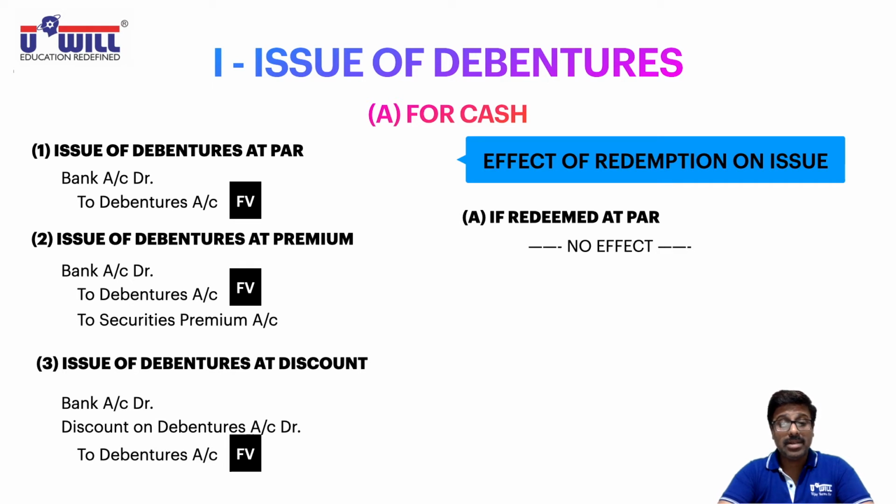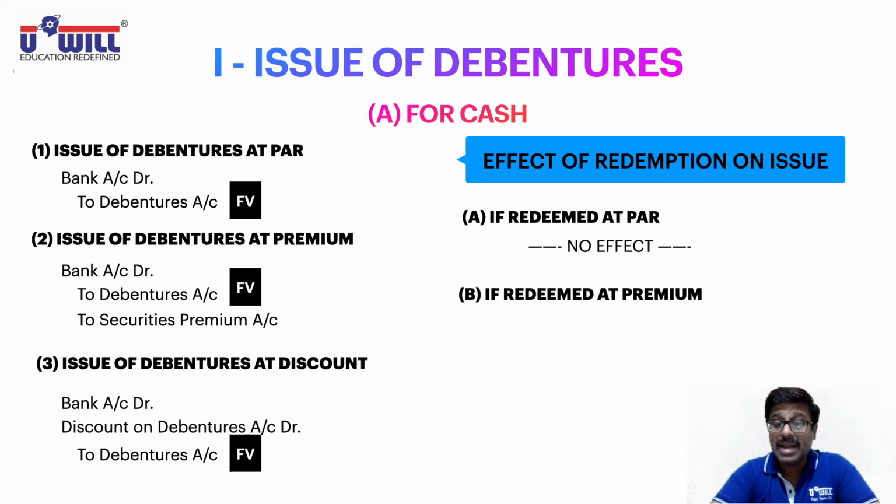Now again look at the third situation. Left side, issue of debentures at discount. Right side, redeemable at par. Redeemable at par will have no effect, so the entry of issue at discount will remain the same: bank account debit, discount on debentures account debit, to debentures account. Now we understand the concept of if redeemed at premium. First of all, let us understand one thing. Okay, I hope everyone has written up till here. If redeemed at par, no effect.